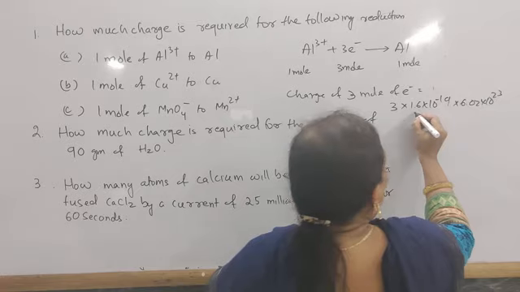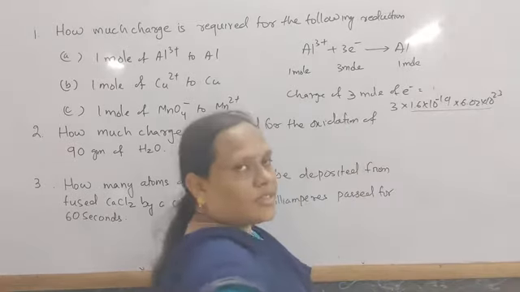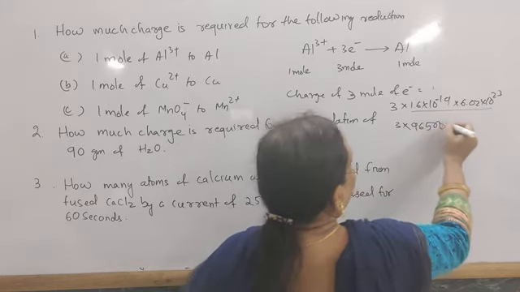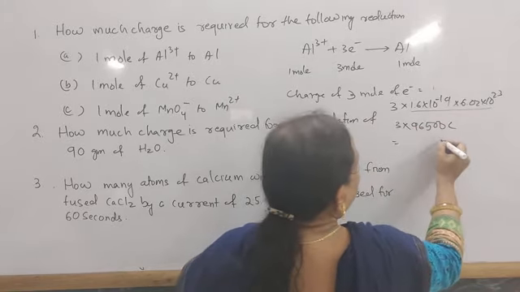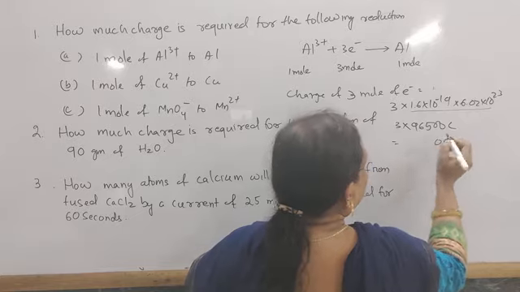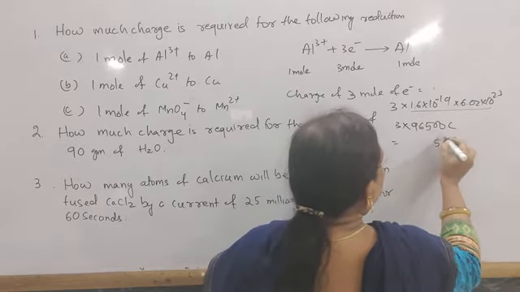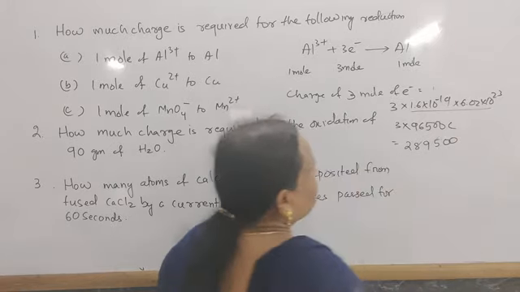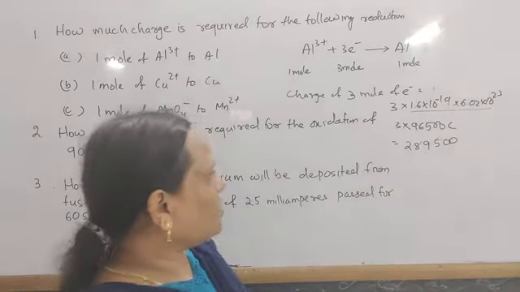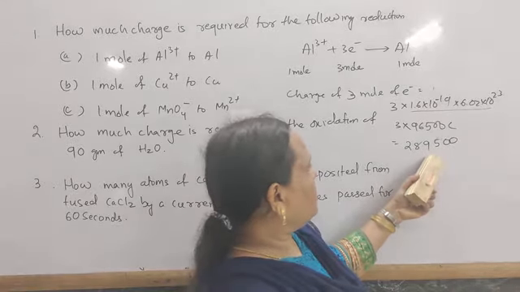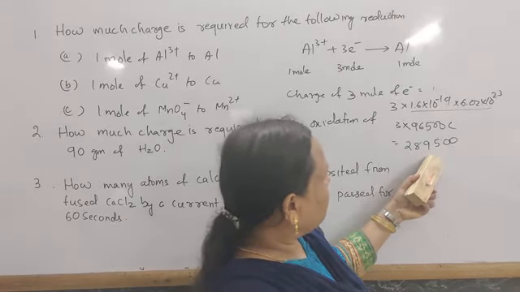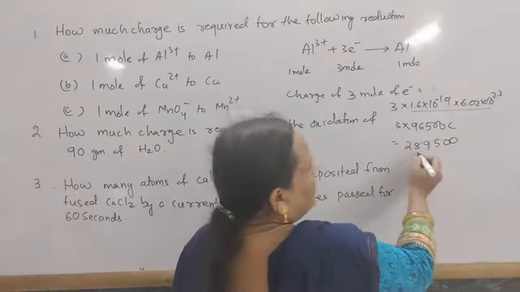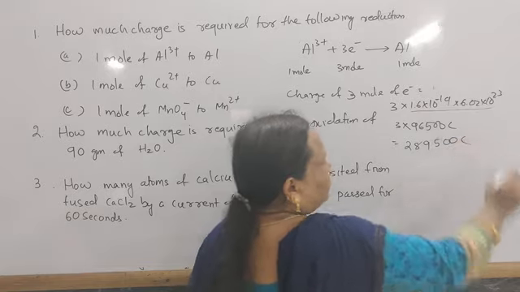This value, 1.6 × 10^-19 into 6.02 × 10^23, is 96,500, so that is equal to 3 into 96,500 coulomb, which is 289,500 coulomb.